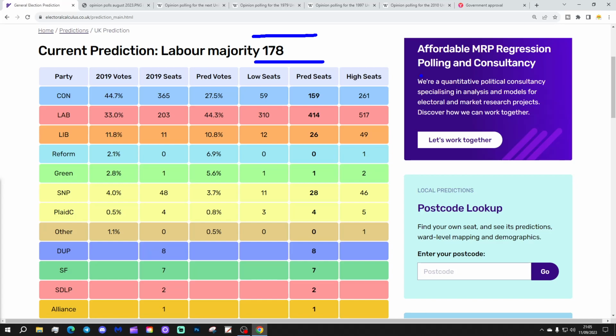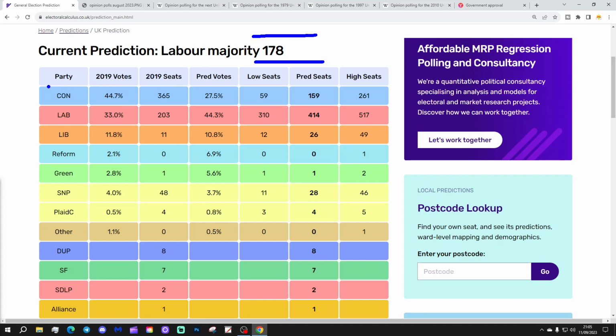Could the polls be starting to narrow a little bit, though, as we head towards the end of the Parliament? Normally there is a swing back to the government as you get towards the final stages of the Parliament, but more about that later on in the video. Right, so let's go through the numbers then.